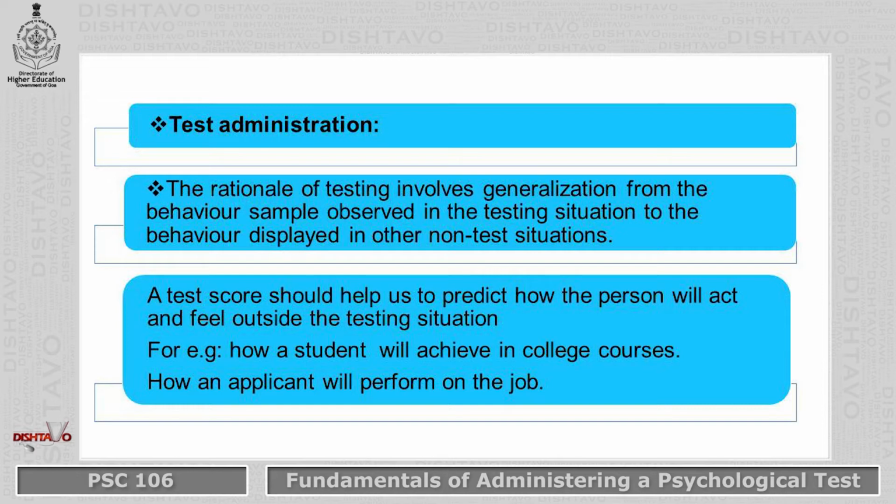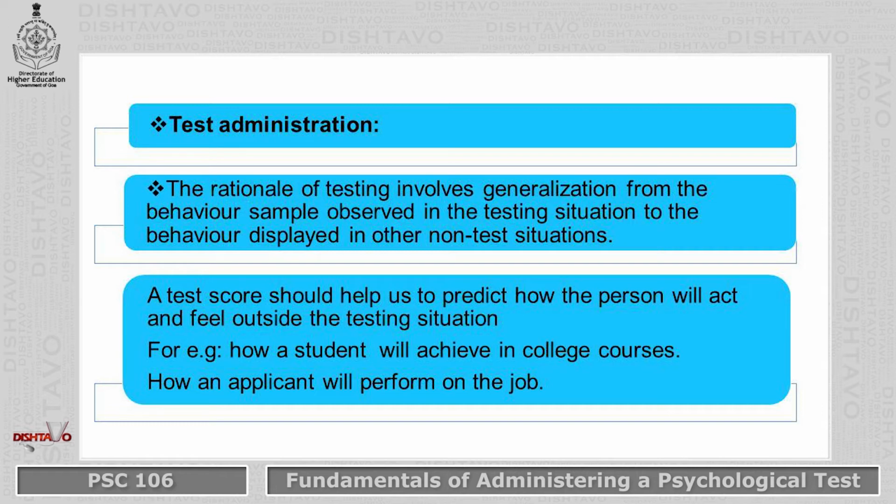Basically, it involves generalization from the behavior sample observed in the testing situation to the behavior displayed in other non-test situations. That is, the person will be able to behave similarly in other situations as well. A test score should also help to predict how a person will act and feel outside the testing situation.